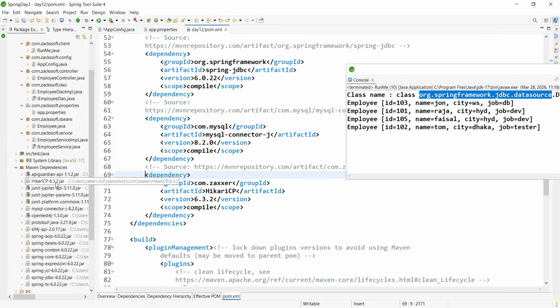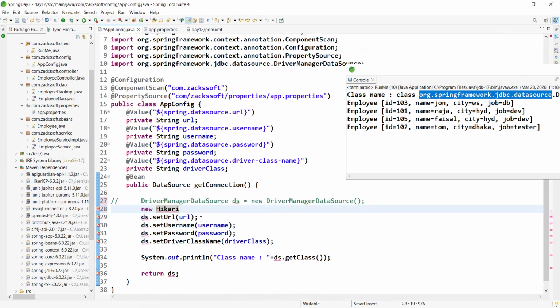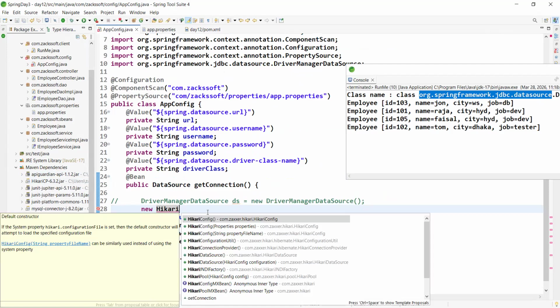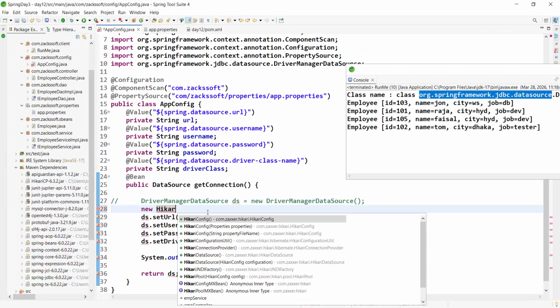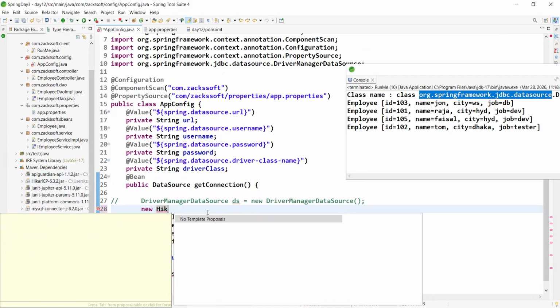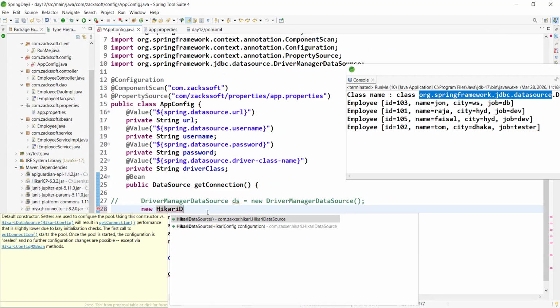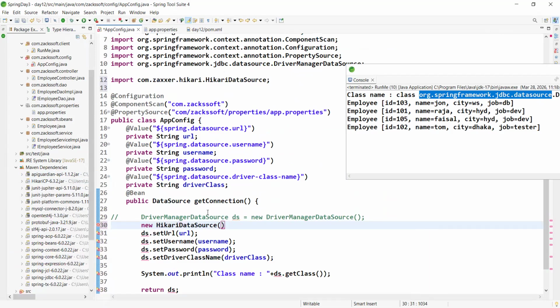Is it clear? So right now, just observe. Let me search with Control Space. Are you observing Hikari data source, right? Is it okay, boss? Control one, like DS. Everything is perfectly fine. Okay, boss?